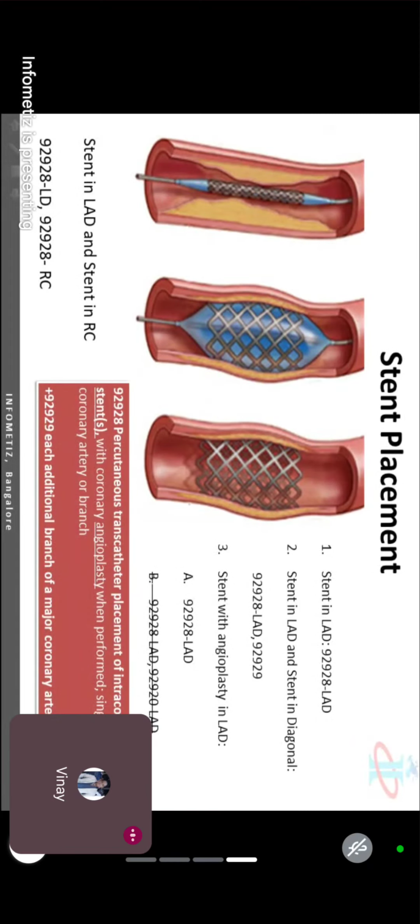If they are using LAD, diagonal 1, diagonal 2. 3 blood vessels. Then good. 928 and 929 into 2. Remember, how many blood vessels? 3. Yes, easy.